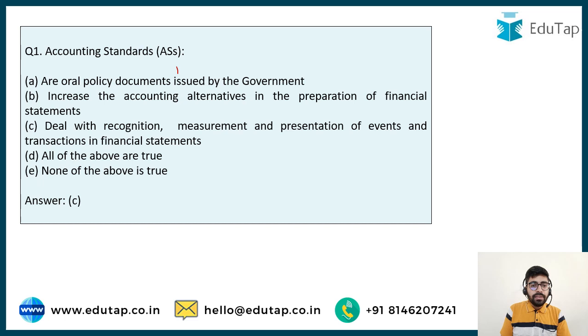So now it's very easy to answer this question. They are not oral, they are written policy documents. They reduce the accounting alternatives, they decrease the accounting alternatives, and option C is correct because they deal with recognition, measurement and presentation of the events in financial statements. So the answer is option number C.